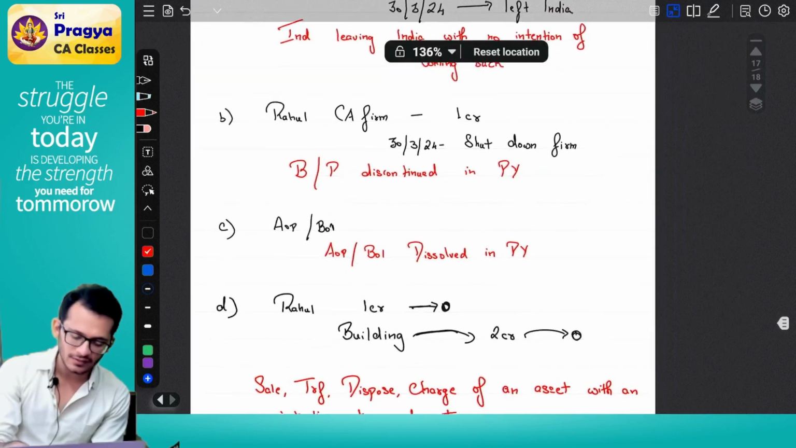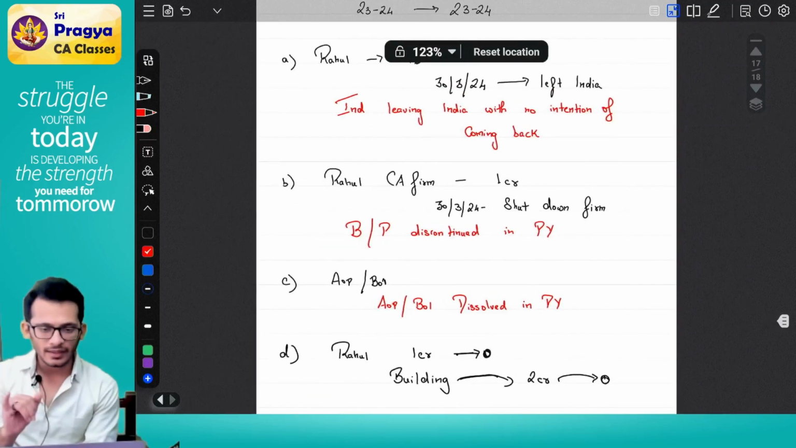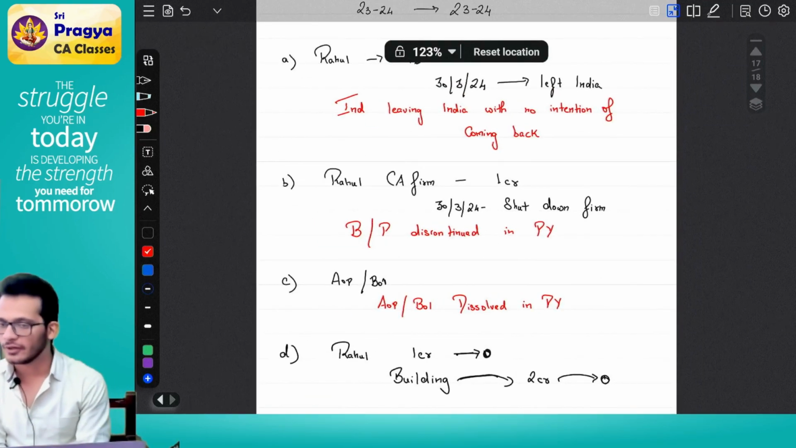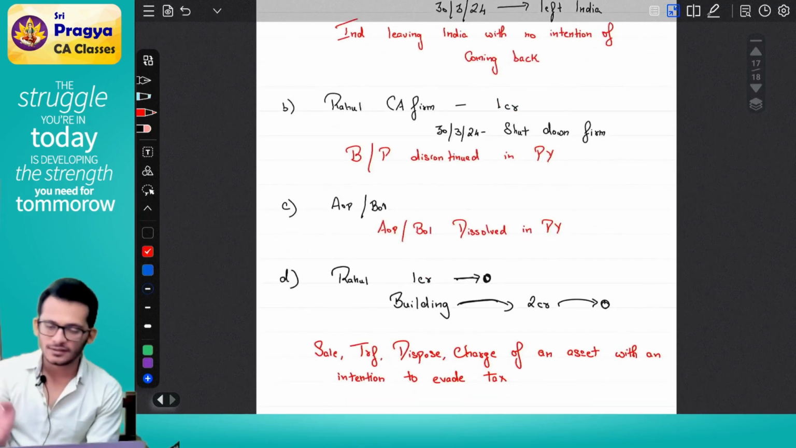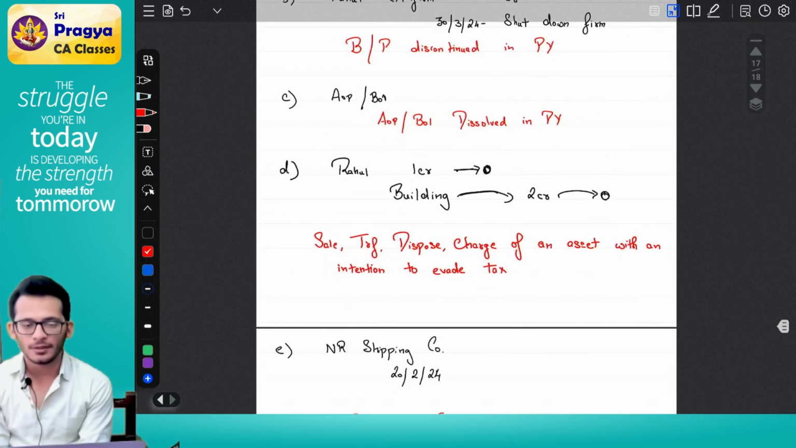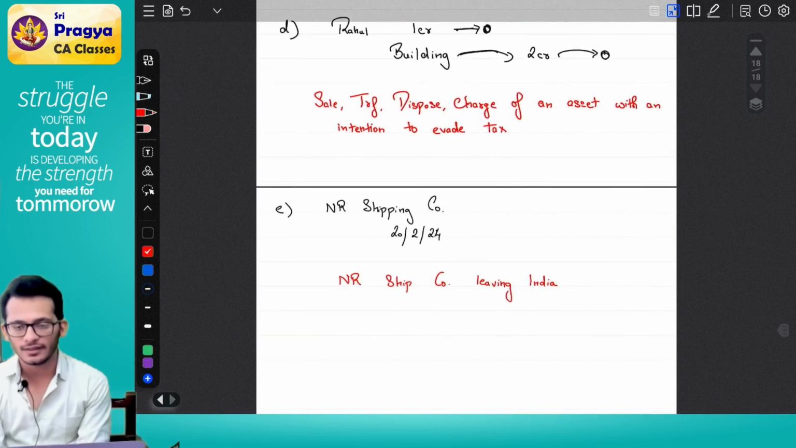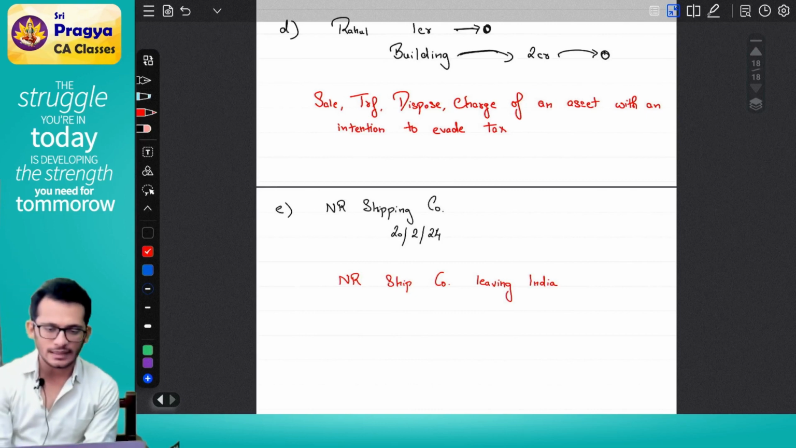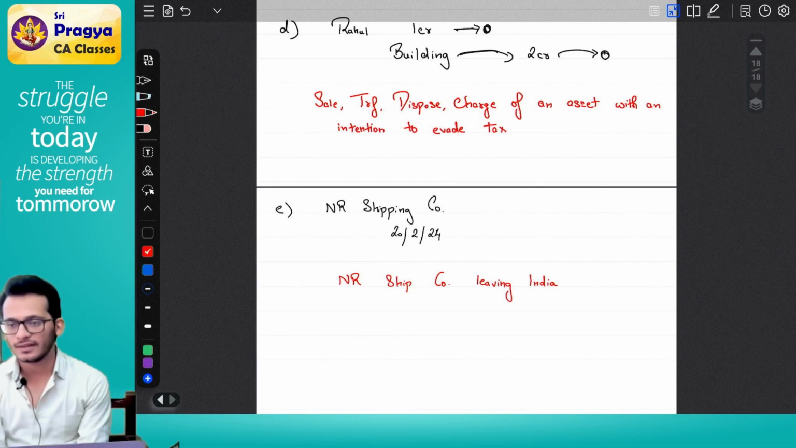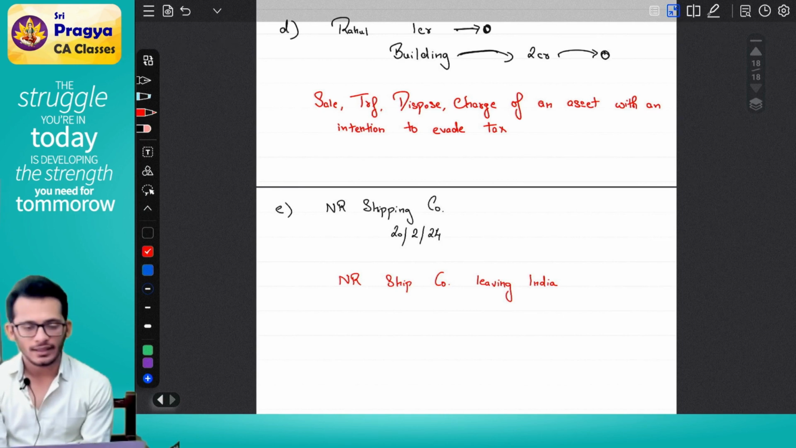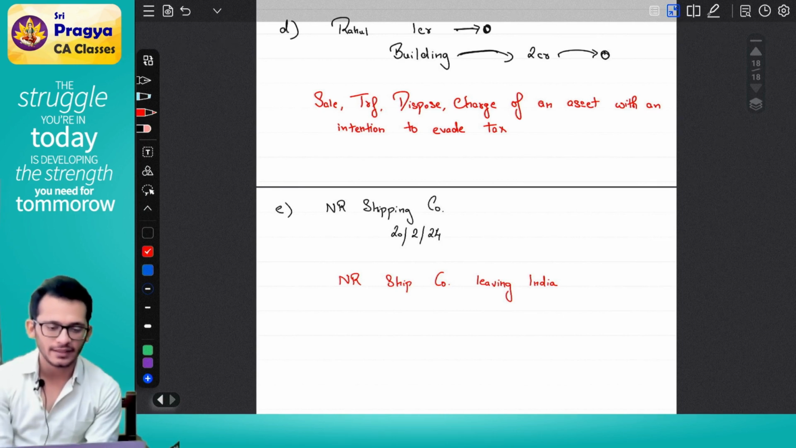Read it with me. First scenario, individual leaving India with no intention of coming back. Second scenario, business or profession discontinued in the previous year. Third scenario, AOP BOI dissolved in the previous year. Fourth scenario, sale, transfer, disposal or charge of an asset with an intention to avoid taxes. Fifth scenario, non-resident shipping company leaving India.